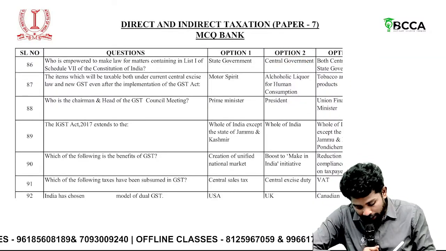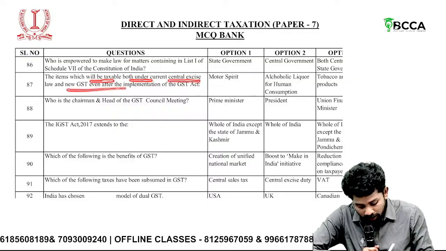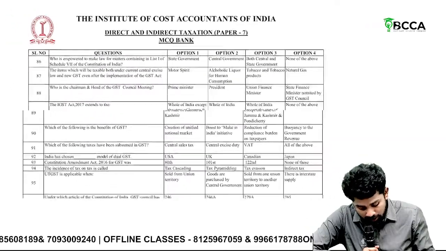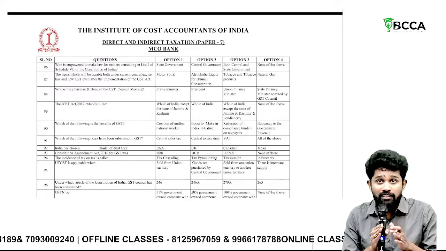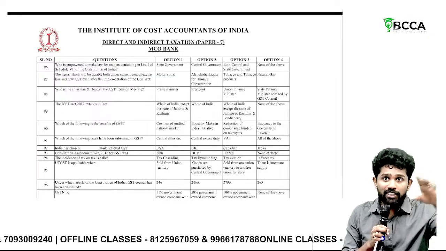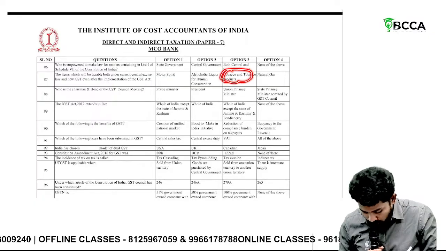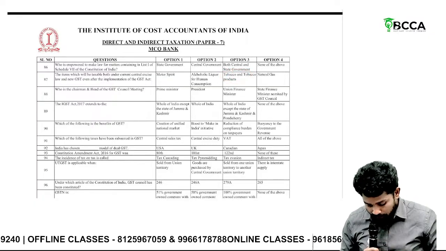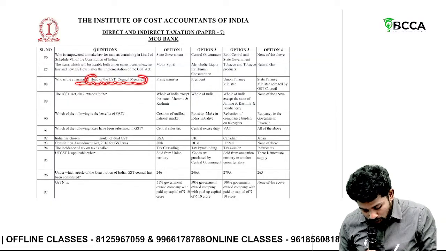Then, the items which will be taxed both under current central excise law and even new GST after the implementation of GST Act, which were taxable under excise and even under GST. That means on those products, GST is there and even excise is also there. What are those? Tobacco and tobacco products.